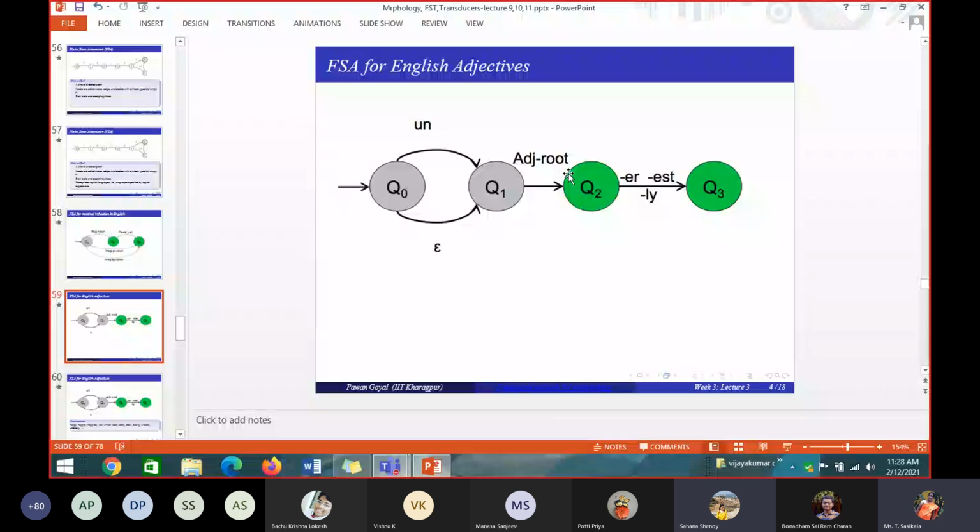Happier is accepted, but the Y to I rule you have to apply. ER is there, no? Happy plus ER, you will be adding it, so the Y to I rule you have to apply, so it becomes happier. Directly we cannot add like this.